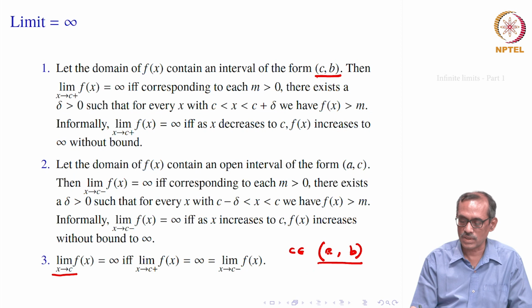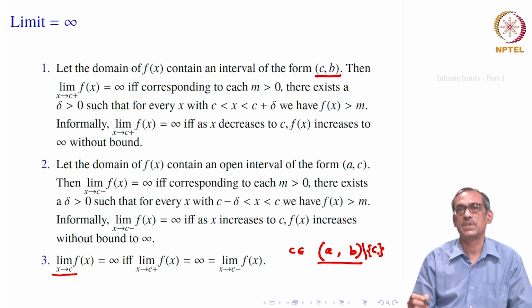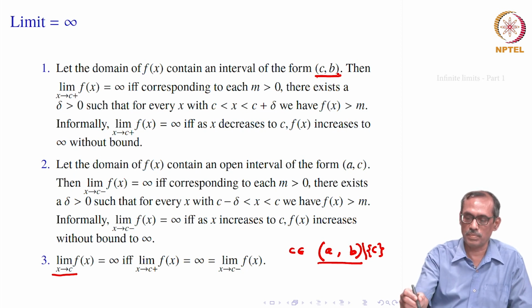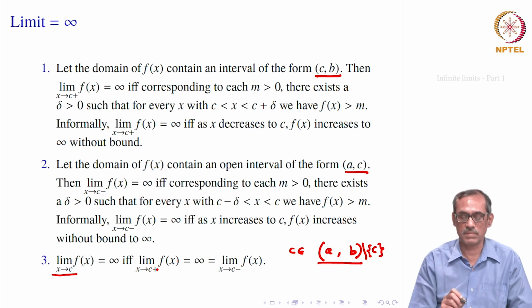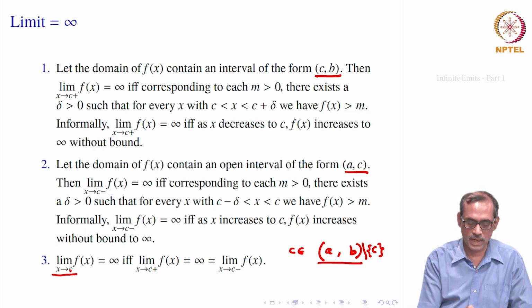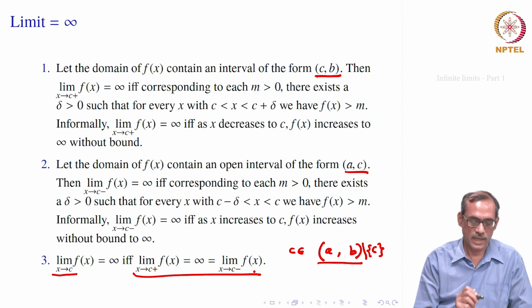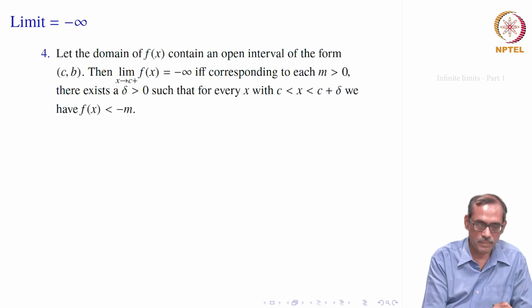So, all that we need is that the function should be well defined on an open interval around c, and at c, in the deleted neighborhood, we do not require it to be defined. If it is defined, fine, but it is not required. So, such an interval, that is (a, c) union (c, b), should be inside the domain of definition of function f. Then only we can talk of limit as x goes to c, and that is equal to infinity if both these limits are equal to infinity. Okay. So, let us go to minus infinity as we thought.